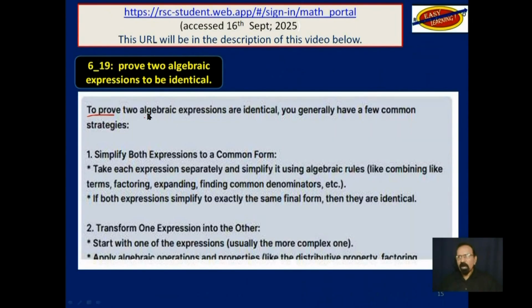To prove two algebraic expressions are identical, you generally have a few strategies. As I said, two, and it goes on to give you the first one, simplify both expressions. We will come to that later on in this video. And two, transform one expression into another. That is all this window could show. There is a third one if you scroll down. That's just to introduce you to that website.